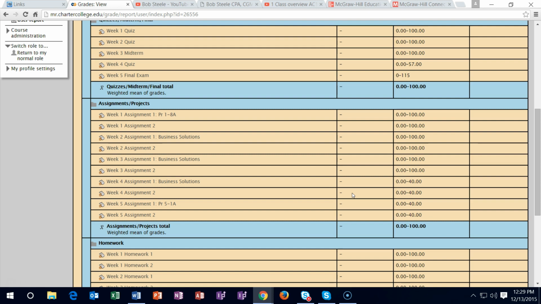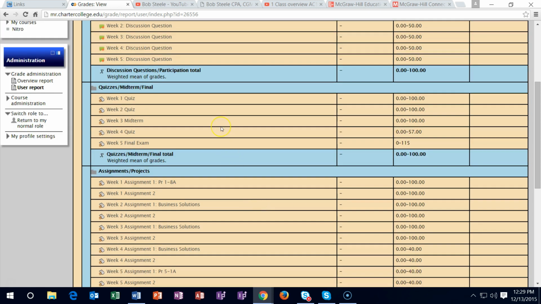So if you go in there and you do the work and you have a 0 in it, and you go into Connect and then do it, then I will update the grades, but it won't happen until the following week generally, because for the most part, I enter the grades in from Connect to Moodle Rooms basically once a week. So you want to go in and make sure that you have done the work, then make sure that it has been updated periodically within Moodle Rooms once a week, which is basically Tuesday of each week.